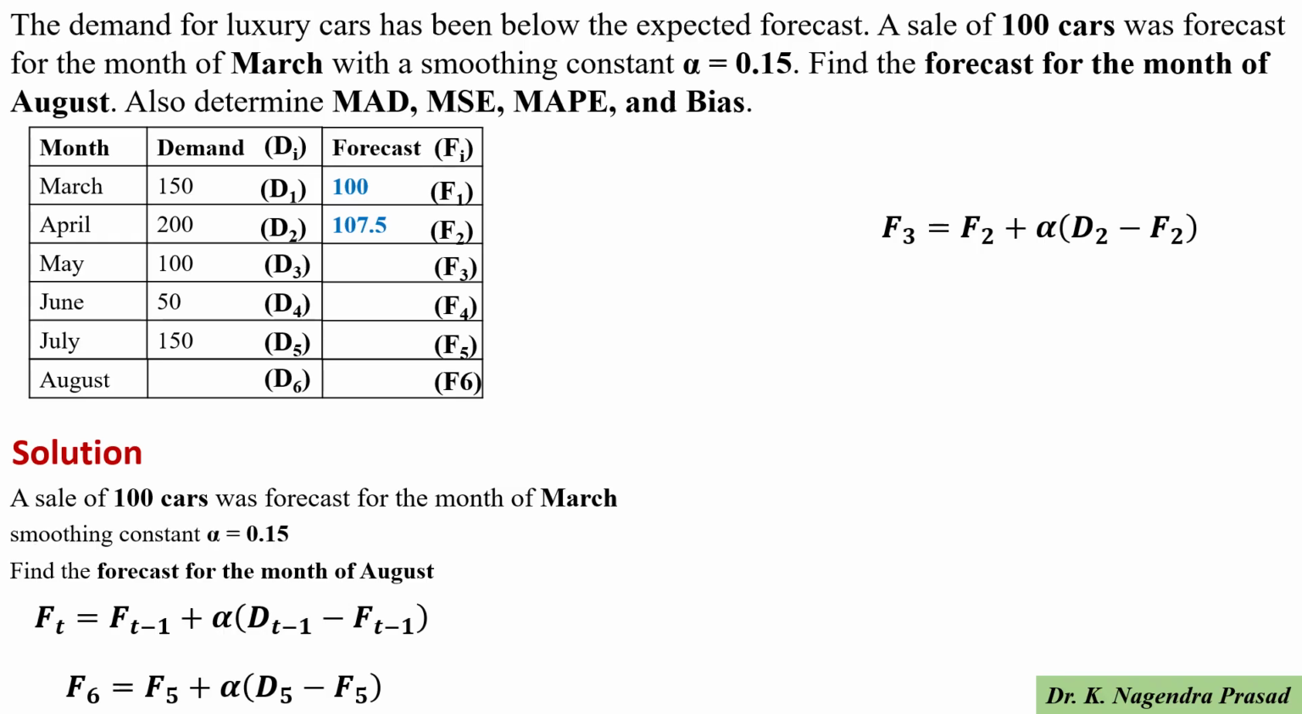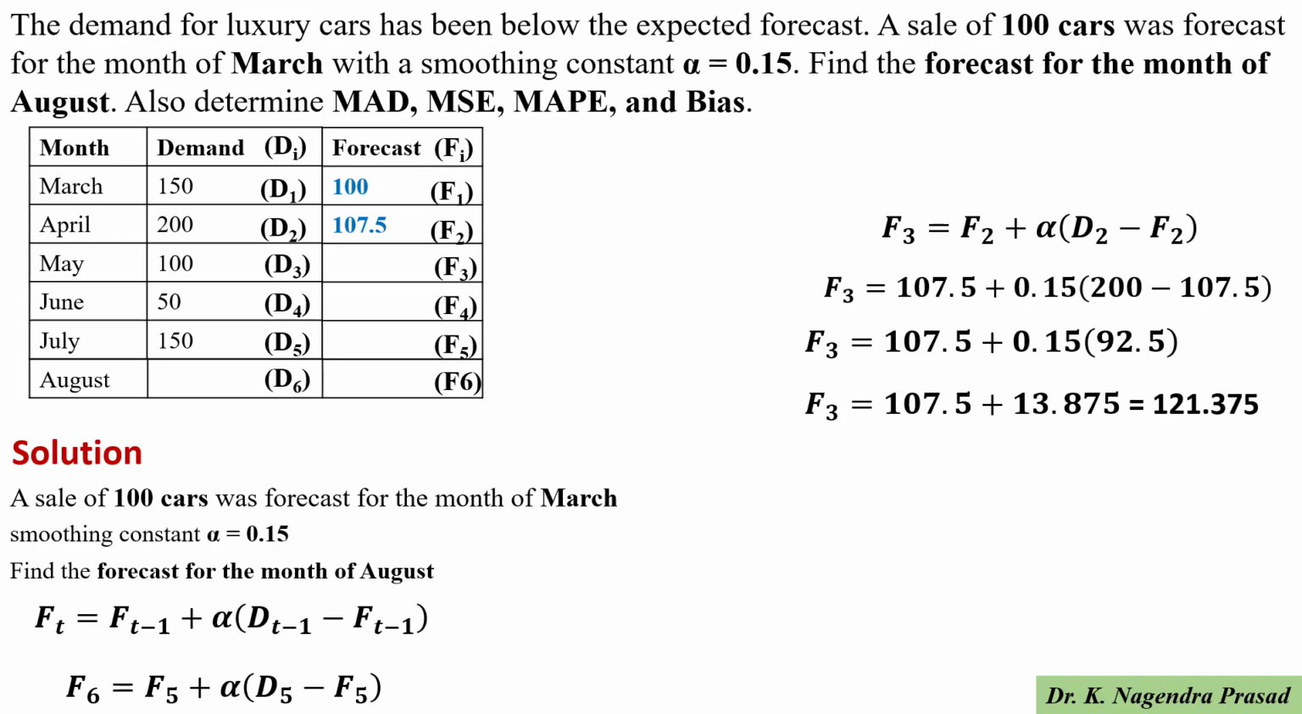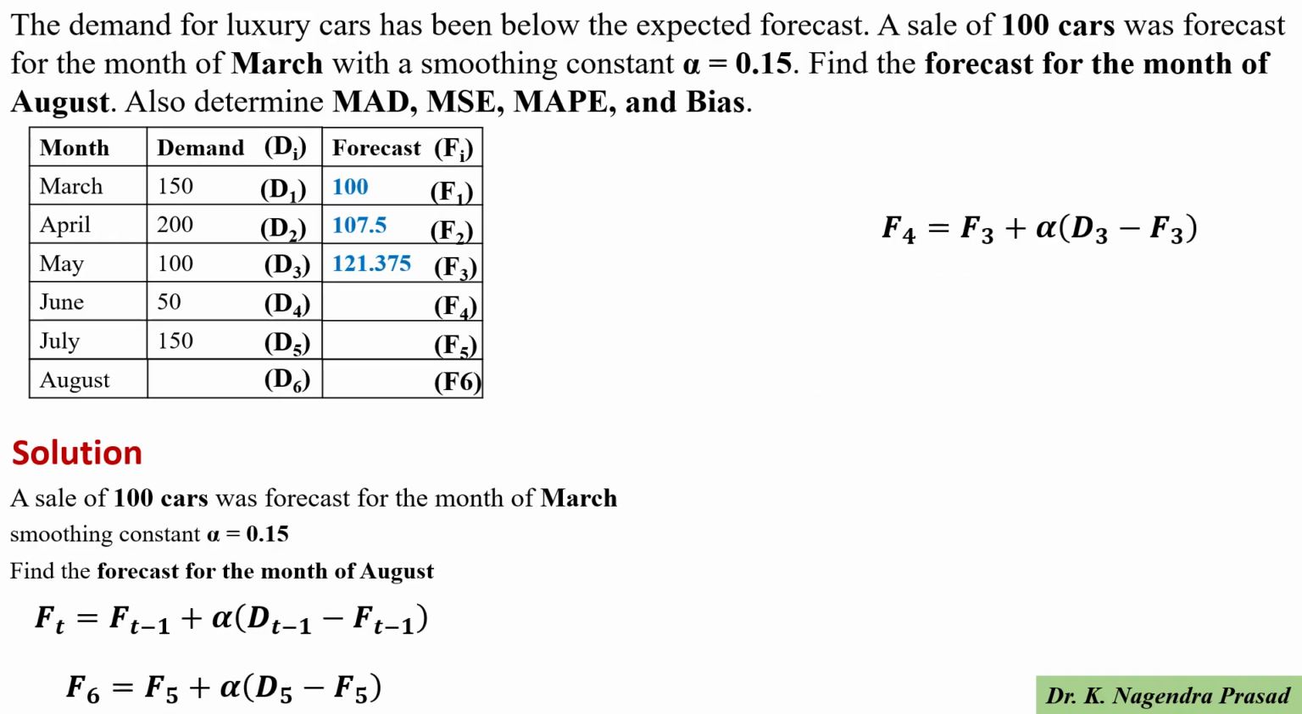F3 equals F2 plus alpha into D2 minus F2. Substituting, F2 is 107.5, alpha is 0.15, and D2 is 200. Then F3 equals 107.5 plus 0.15 into 200 minus 107.5. So F3 equals 121.375. Next we go for the forecast for the month of June, that is F4.